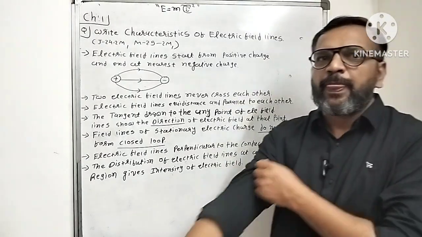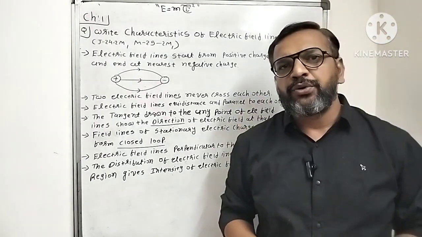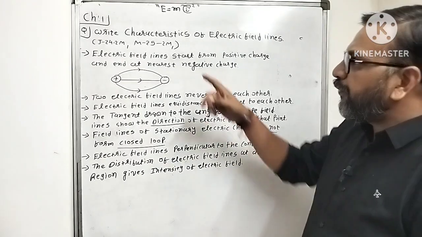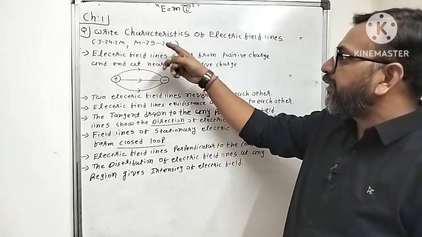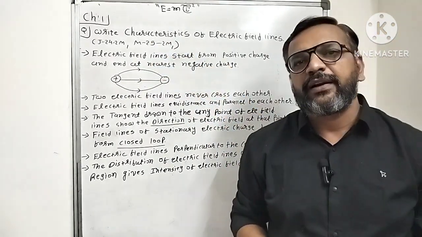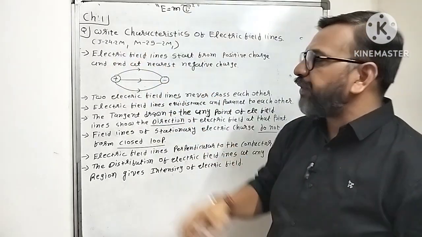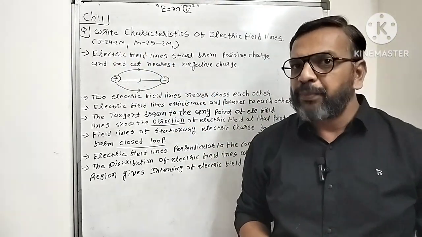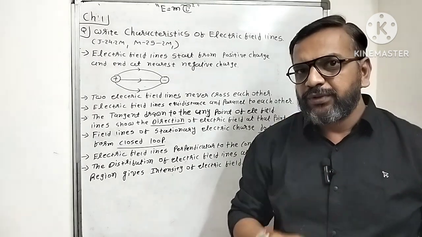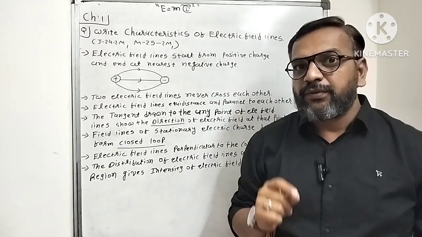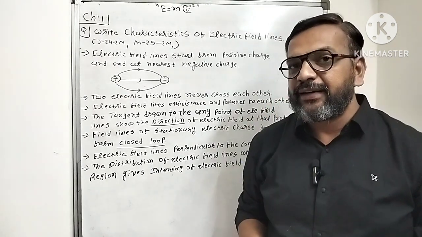How are you, students? So today we are going to do a quick revision of chapter number 1 topic: write the characteristics of electric field line. In the board exam of June 24 and March 25, it will be asked for 2 marks. So write only 4, but we remember 5 electric field line characteristics.